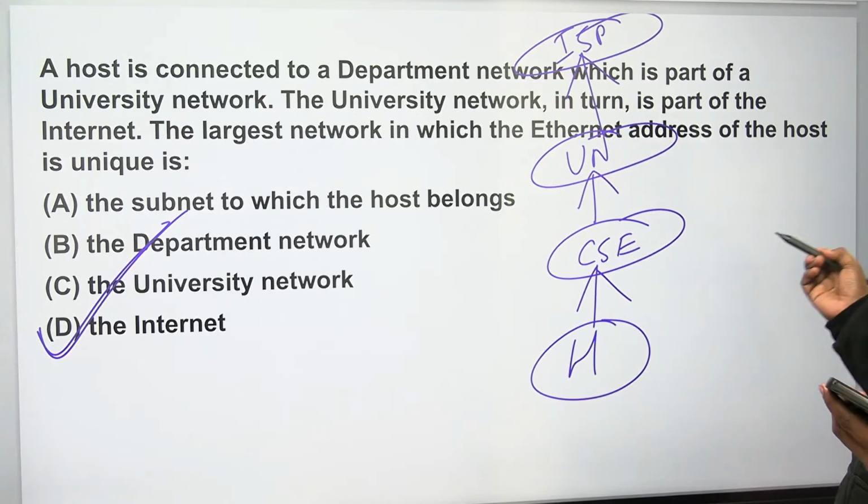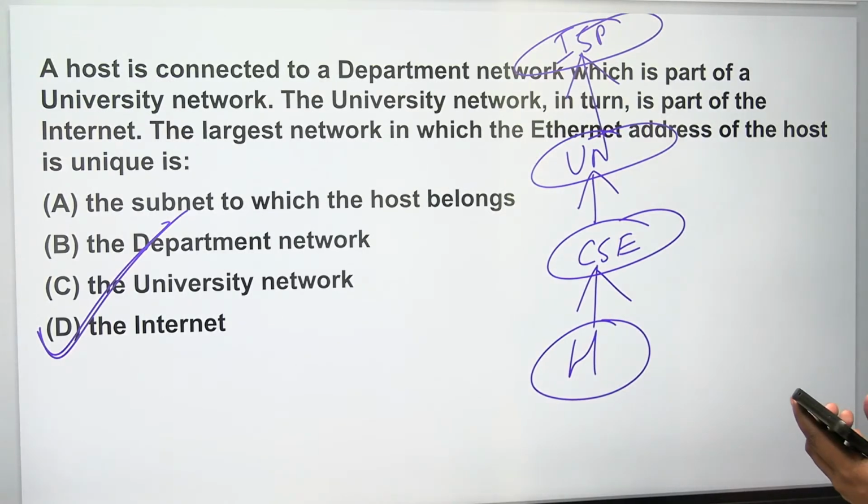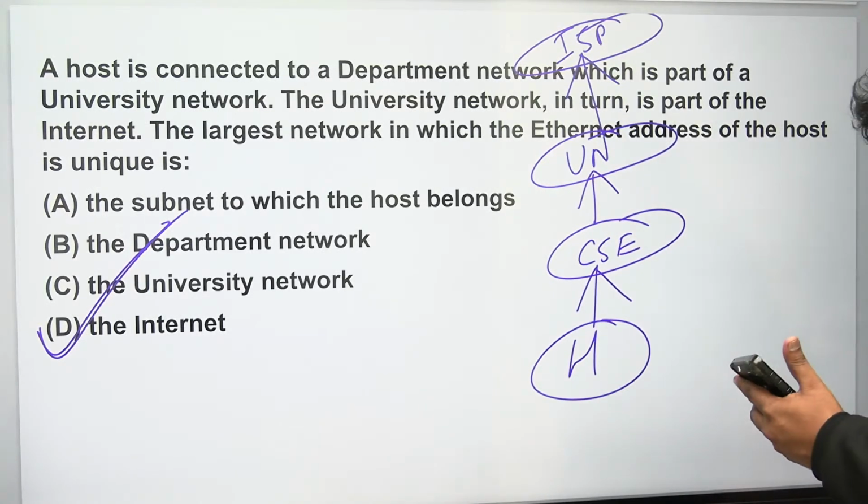It's a very, very interesting question. The largest network in which the Ethernet address of the host is unique: total internet. Because using an IP address, I can find out someone's MAC address.